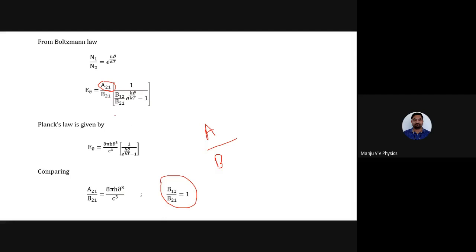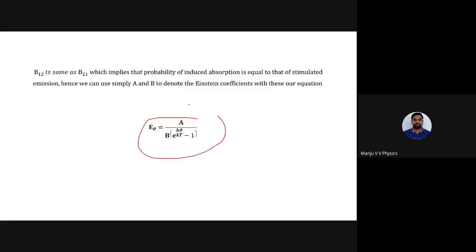This equation gives that information. So B cancels, because B12 equals B21. Remaining is e power h mu by kt minus 1. This is E mu, the final expression of the energy density equation.